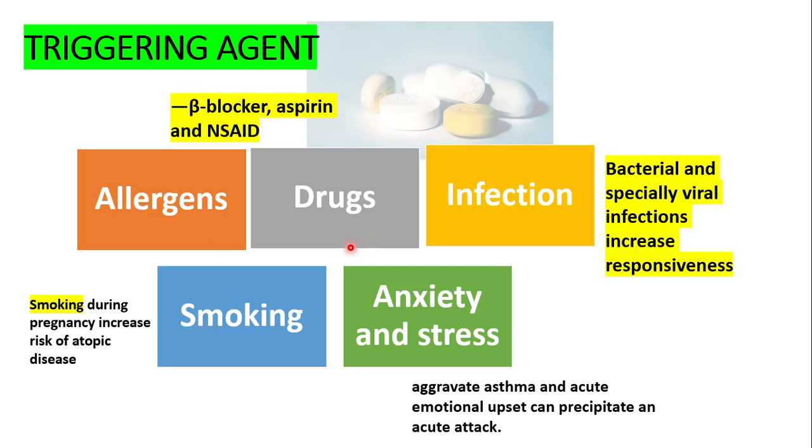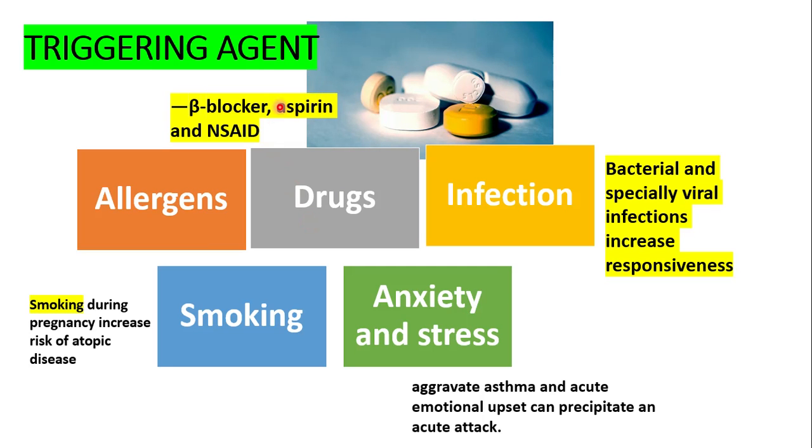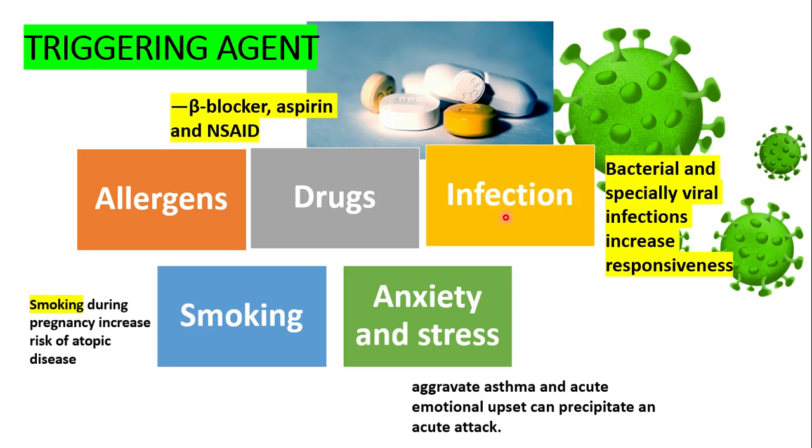In the drugs, we have triggering agents such as beta blockers and aspirin, which are again contraindicated in bronchial asthma. It can be a result of infections, which may be bacterial or viral, and particularly viral infections increase the responsiveness. It may be due to smoking, and smoking actually increases the risk of atopic disease in the child. Asthma can also be aggravated because of anxiety and stress, and acute emotional upset can precipitate an acute attack.